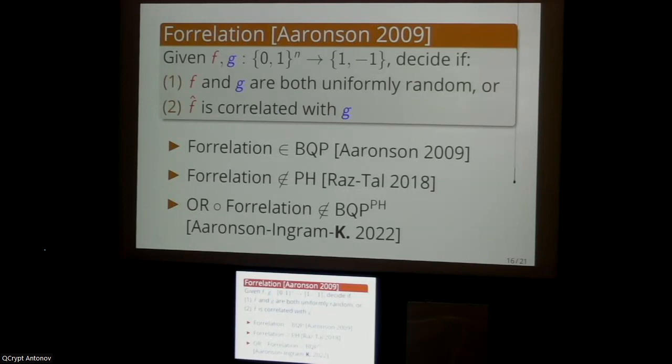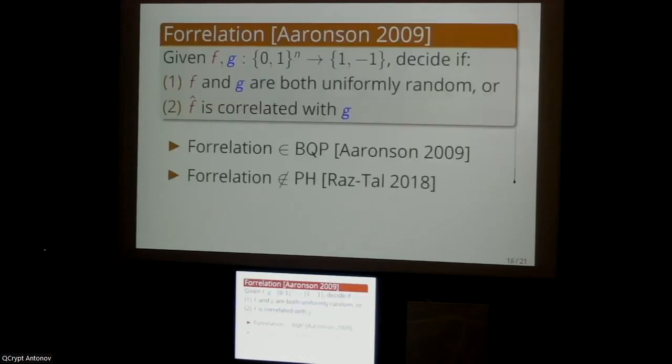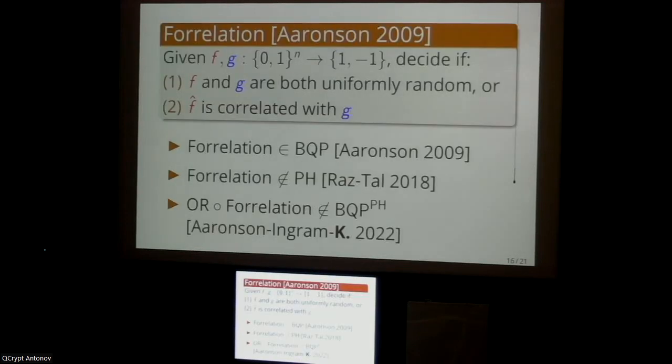And I'm going to be a little bit hand-wavy here, but informally, what ends up happening in our security reduction is that we just observe that this security game of distinguishing random H from an H that's correlated in this funny fashion, you can actually just view it as some instantiation of this OR of correlations problem. So that's what's going on, and we're basically using this hardness result that was established in this earlier work and turning it into a new cryptographic lower bound.